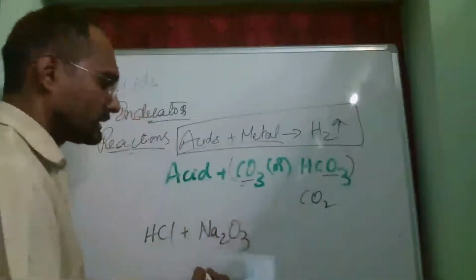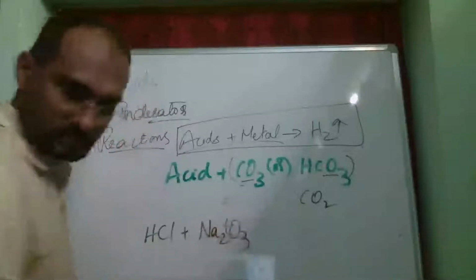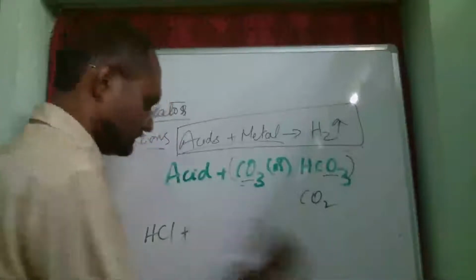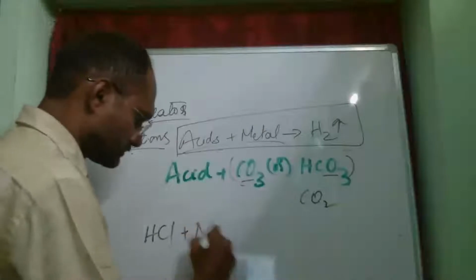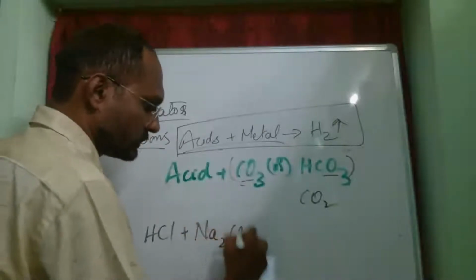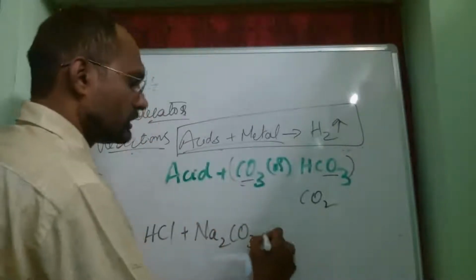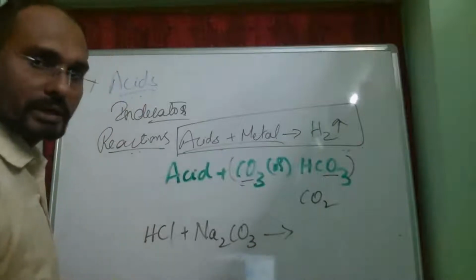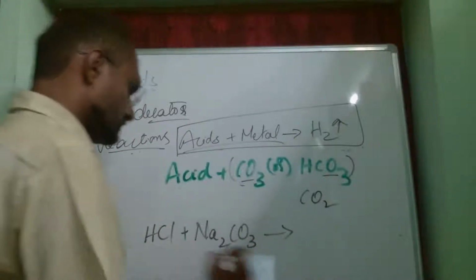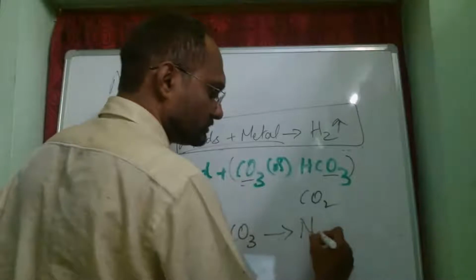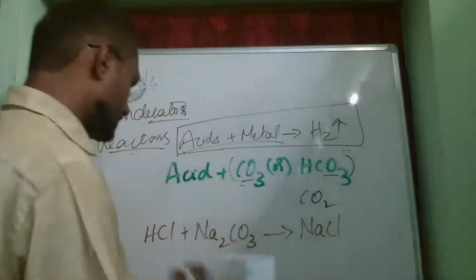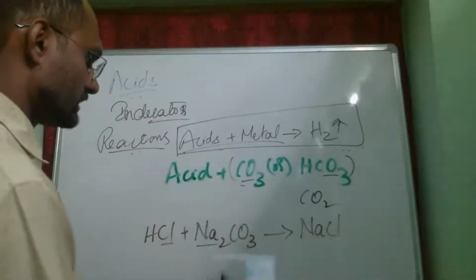Let me write it neatly. Na2CO3. Now, in this reaction, what happens? NaCl, sodium chloride is formed, so chlorine and sodium are done.